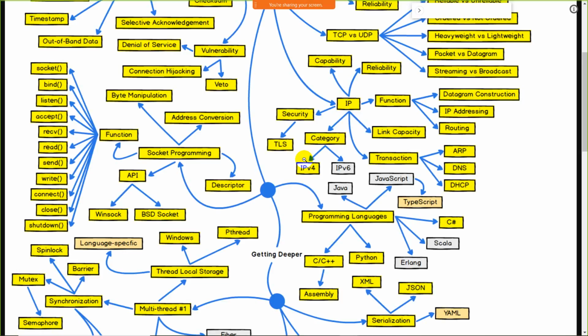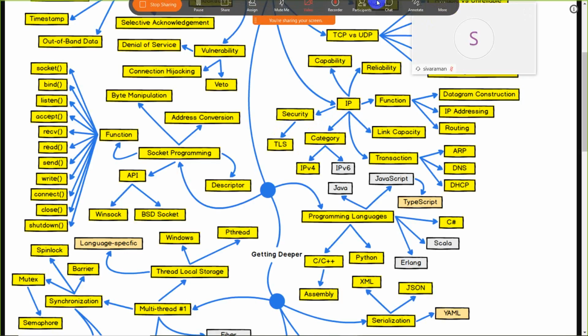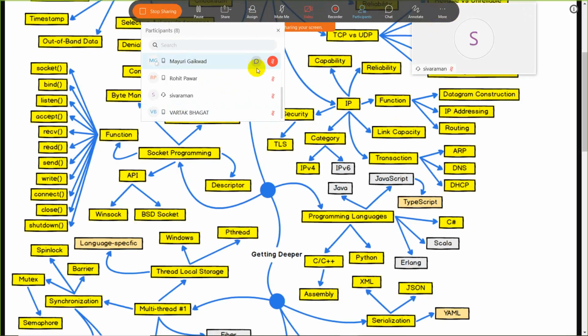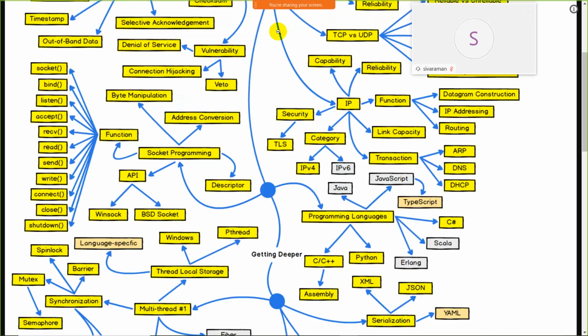And routing is useful for sending the data to a particular destination from a particular source. In case two players are playing the game, like Vartak and Rohit, they will get a particular IP address, or we can say a particular address, from the game server, and they will get the particular routing. Meanwhile, in case Rohit sends a message to him, only he will receive the message because of routing and IP addressing. And after that, we have some transactions.